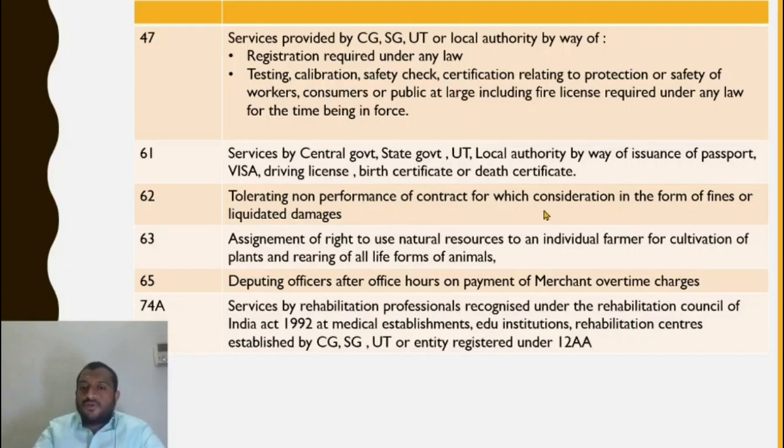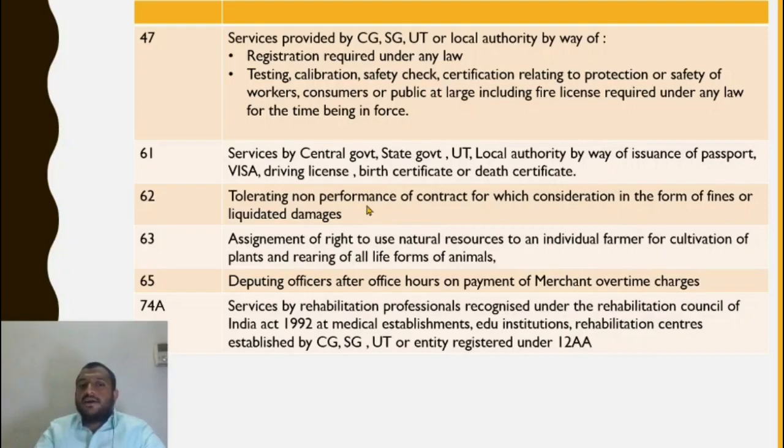Tolerating non-performance of contract for which consideration is in the form of fines or liquidated damages. So non-performance of contract. Let us say, this is only for services provided by the government. The government enters into a contract with a construction contractor.